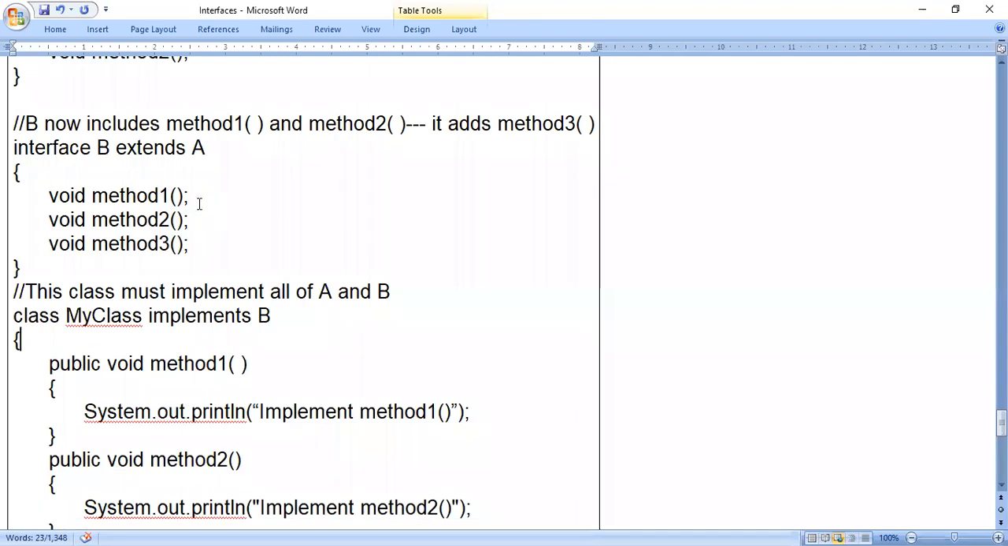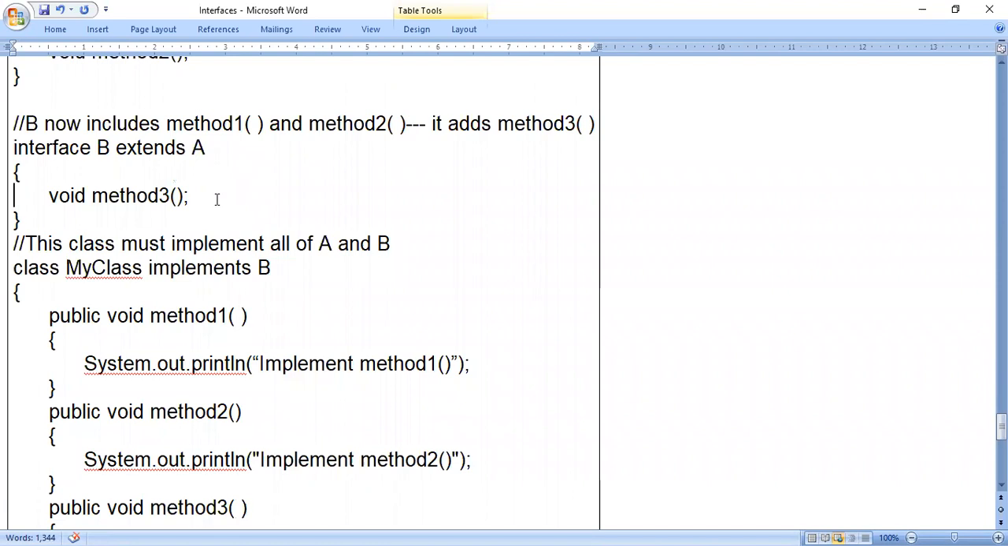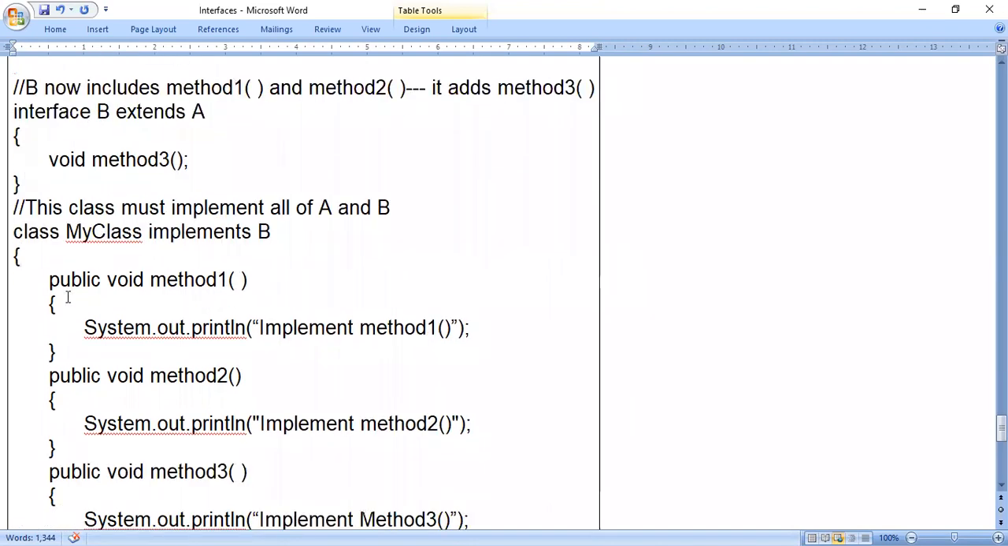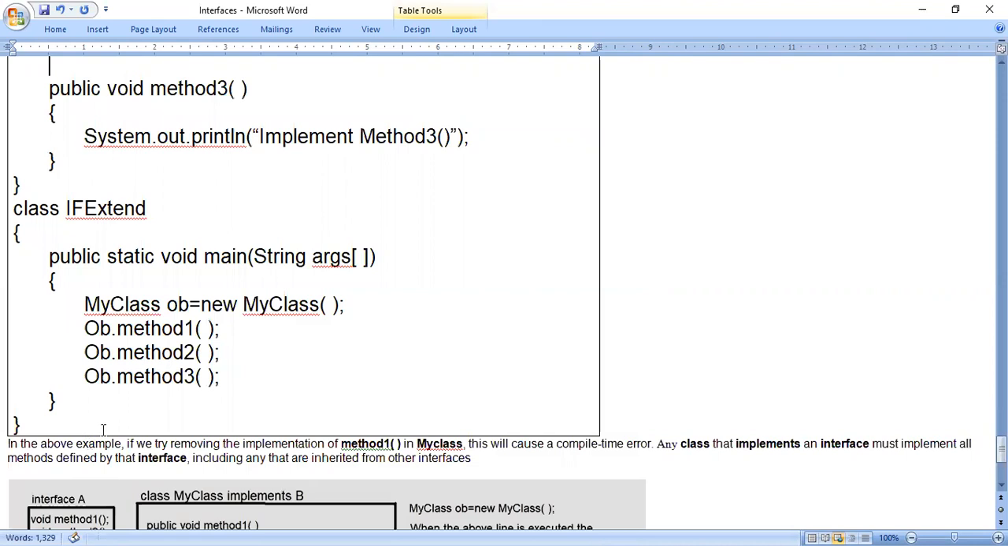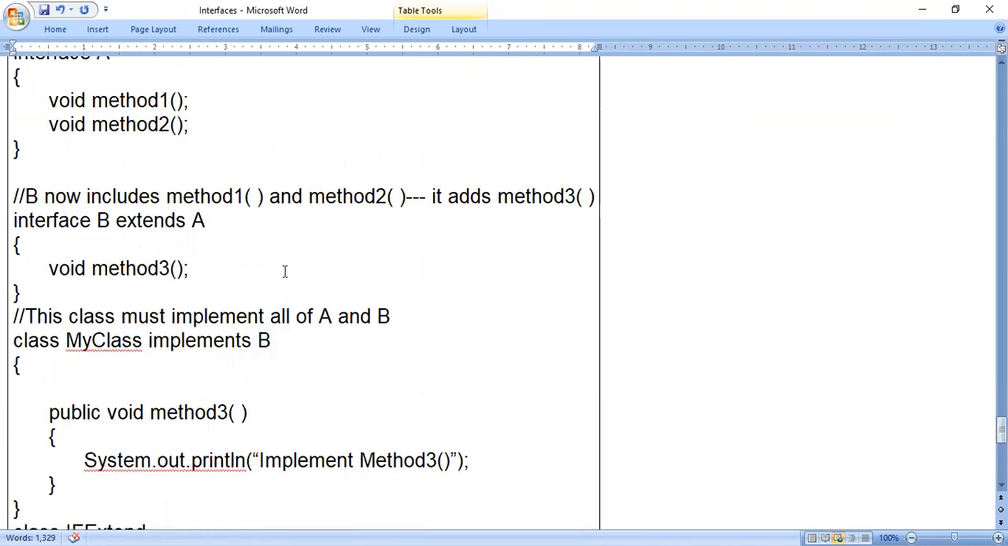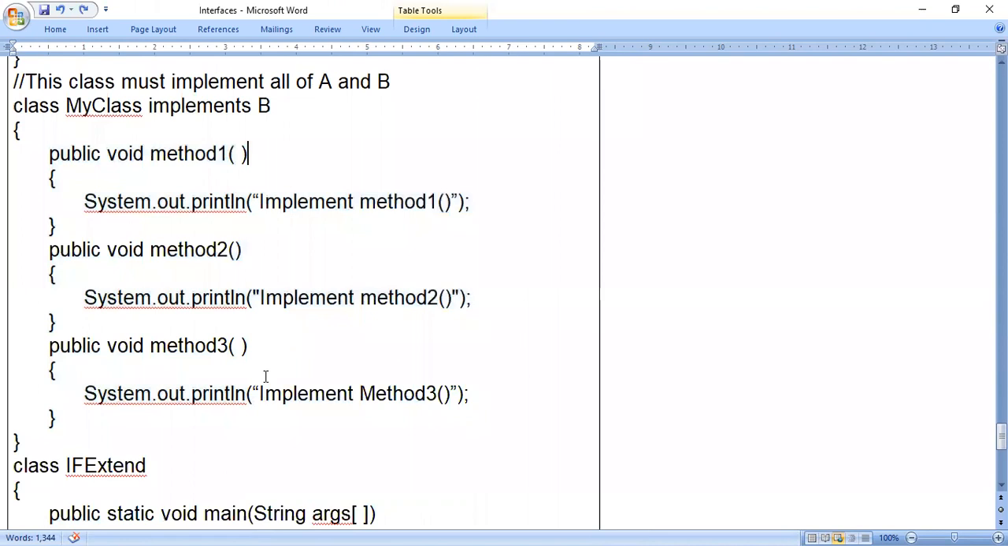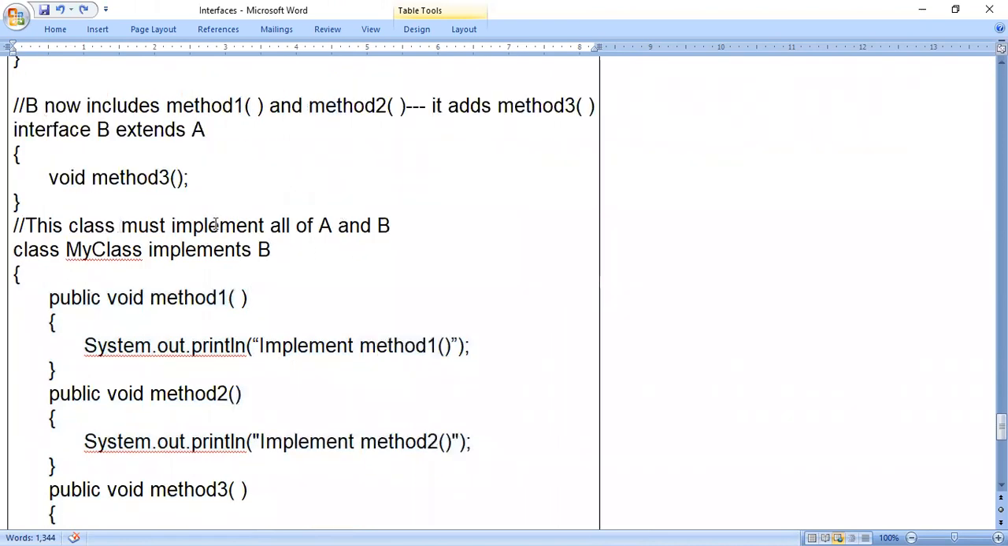That means, while executing the program, I think in this way it will not be there. It's like a rough work. Now, when I say my class implements B, you should not consider that only method 3 is present in interface B, so I need not write this much code. You should not consider like that, because indirectly method 1 and method 2 also belong to interface B. So I have to implement all the methods, method 1, method 2, method 3. That is why they are telling this class must implement all methods of interface A and interface B.